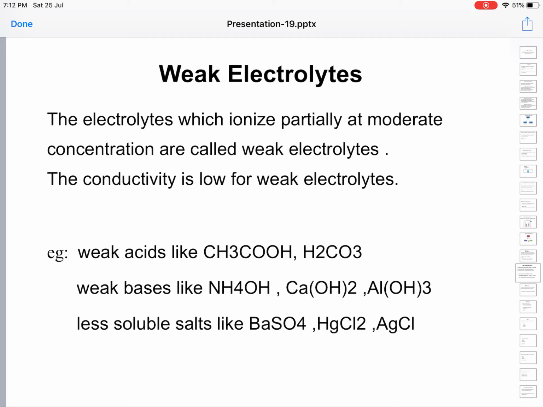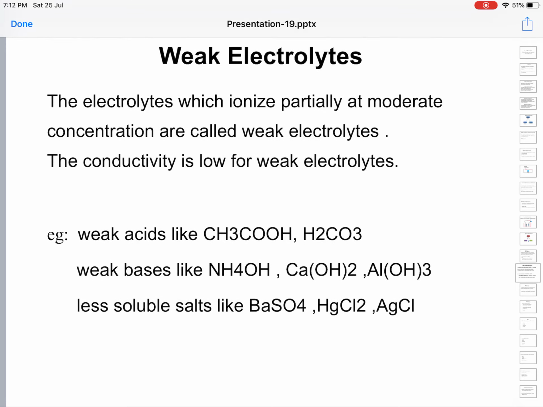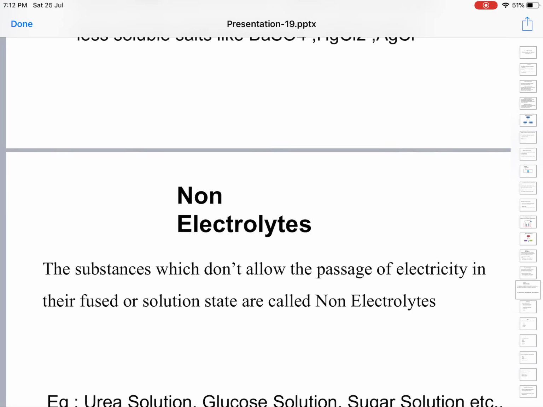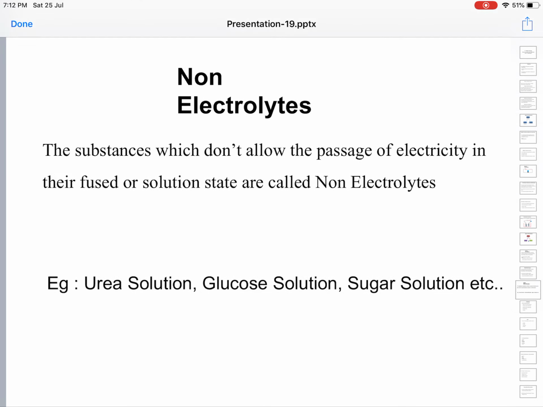These substances undergo only incomplete ionization, that is 40%, 50%, something like that. When the ionization is incomplete, the number of ions furnished is also incomplete. Very few ions will be present in the solution, so the conductivity will also be poor for these solutions.